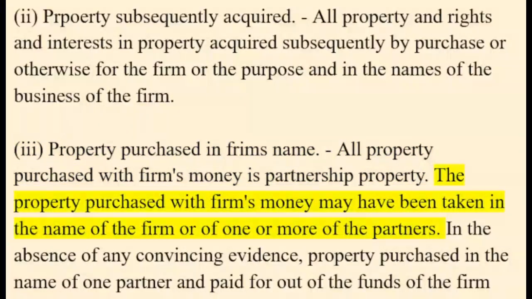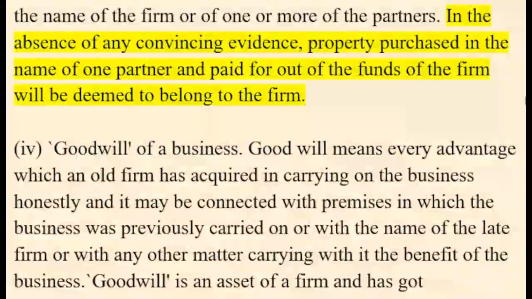The property purchased with the firm's money may have been taken in the name of the firm or of one or more of the partners. In the absence of any convincing evidence, property purchased in the name of one partner and paid for out of the funds of the firm will be deemed to belong to the firm.